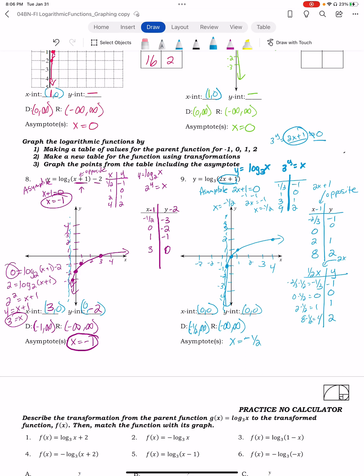And that is essentially how you graph a logarithm in a nutshell. It's pretty basic. You just have to basically treat it like an exponential. Instead of doing x as your input, you do y as your input. So it shouldn't be too bad. That's about it.